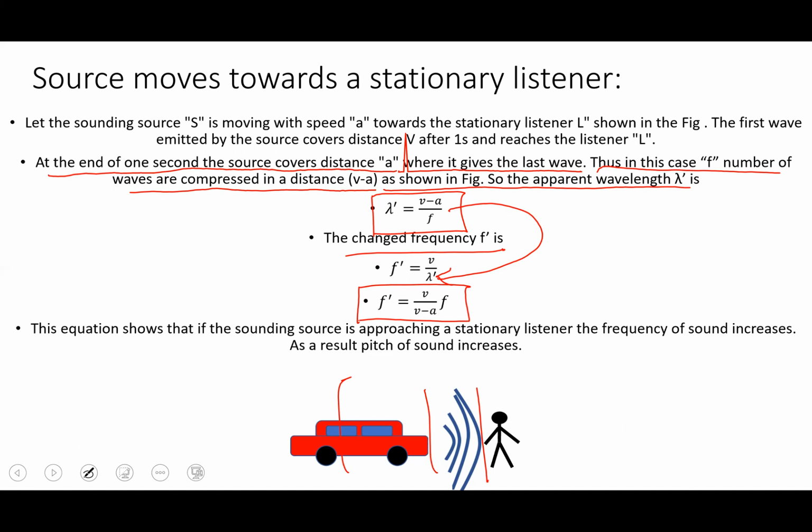Now if we look at the denominator and the numerator, which one is bigger? Of course, the numerator. So something bigger than one is multiplied by the original frequency f so that it becomes equal to the changed frequency. That means it was smaller, that is why it was multiplied, so it becomes bigger. This equation shows that if the sounding source approaches the stationary listener, the frequency of the sound wave increases. As a result, the pitch of the sound also increases, so this person will hear a very high-pitched sound of the horn.